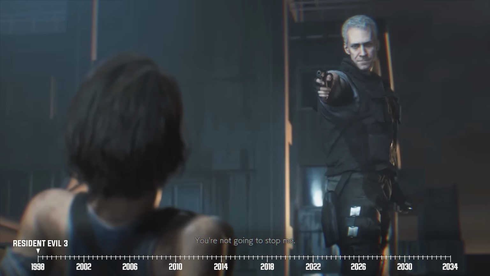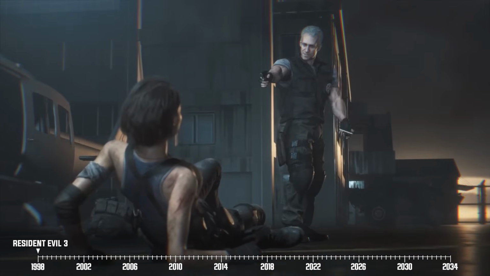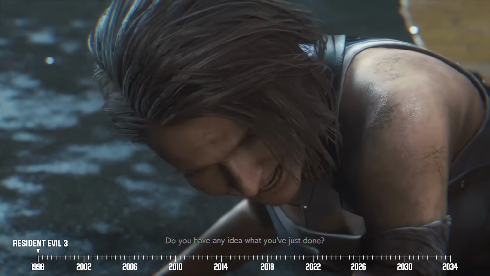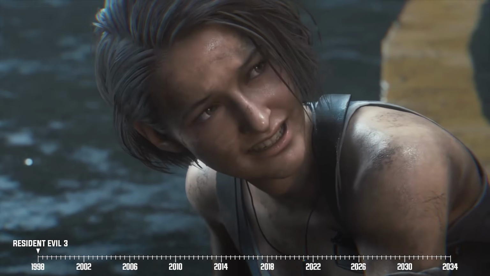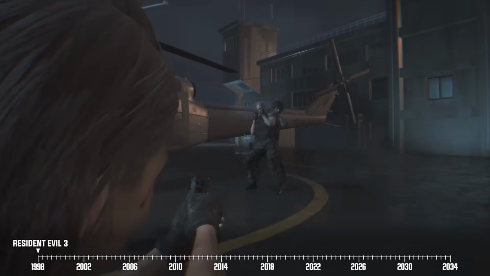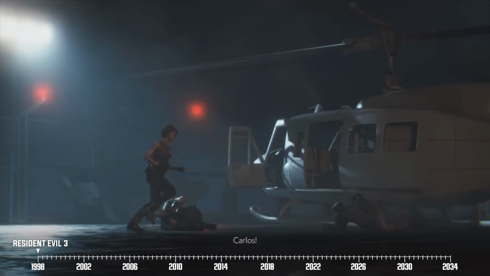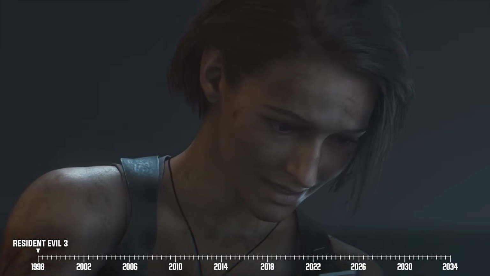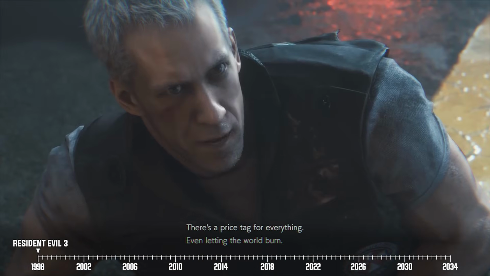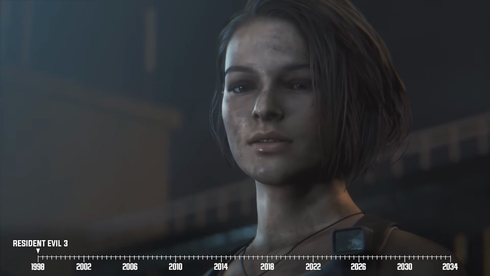Our girl then proceeds to chase down Nikolai, and the two have one final confrontation on the hospital's helipad. In true villain fashion, Nikolai gets rid of the vaccine sample, pretty much dooming the entire city. Carlos then steps in and manages to subdue him, while Jill capitalizes on the situation by putting a bullet in Nikolai. But don't worry though, she didn't take him out just yet, because that would be letting him off too easily. Instead, Jill just incapacitates the dude before she and Carlos steal his helicopter.